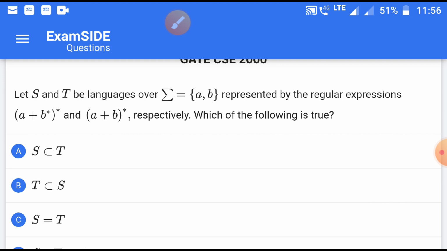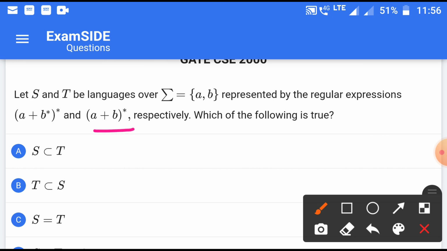Actually, we can see that this is always a universal set over the alphabet A, B, meaning it includes all strings which we can form by taking the two symbols A and B in any order, any number of times, in any manner of repetition of any symbols. So there is no other string that it has not included. So this is the universal set, it will include every string. But look at this regular expression.